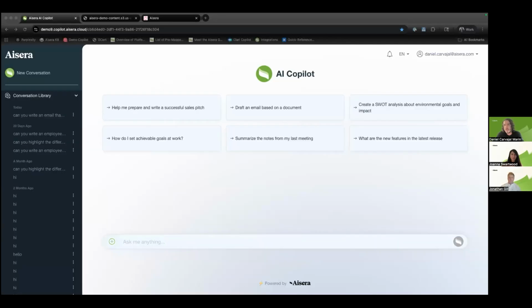Perfect. Yeah, thank you very much, and excited to be here as well. Let me go ahead and get started by sharing my screen and we'll jump right into it. Like John mentioned, we'll start with the easiest ways to really get started with Aisera. One of the beautiful things is that we have a very powerful platform. It can allow you to deal with very complex use cases, but we can also have very easy, ready to go use cases that can shorten the time to value in implementation.